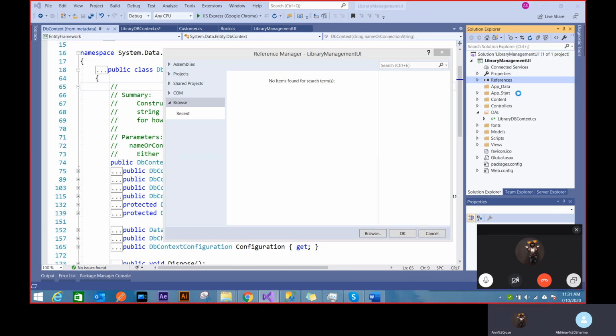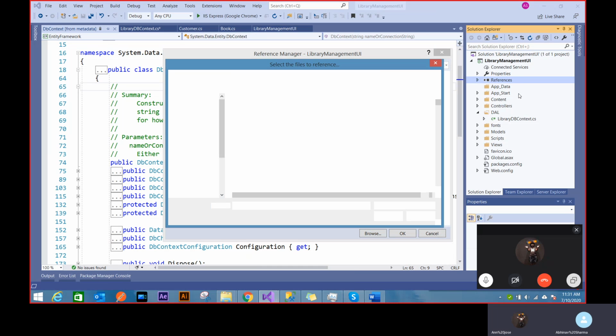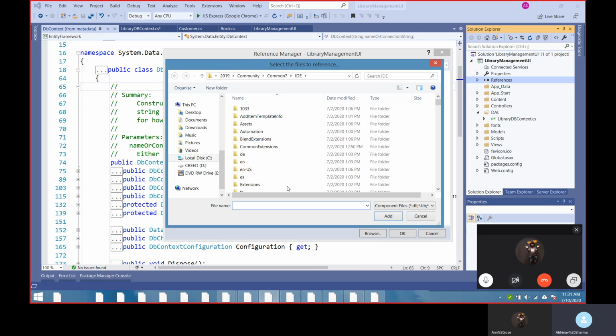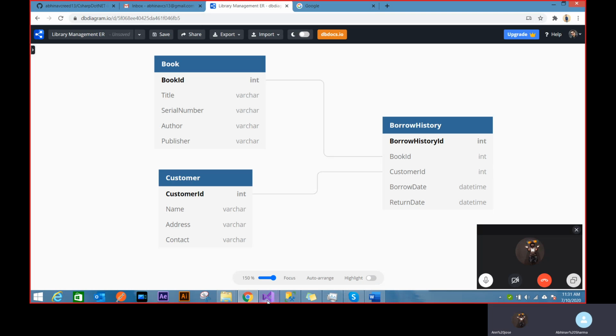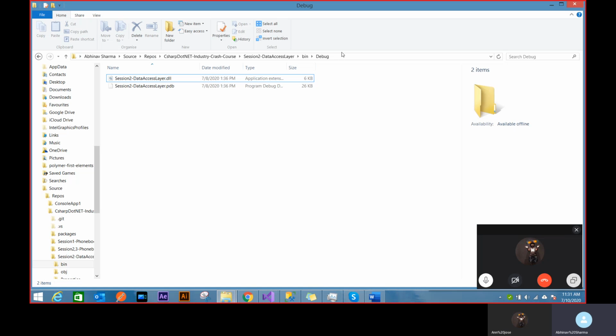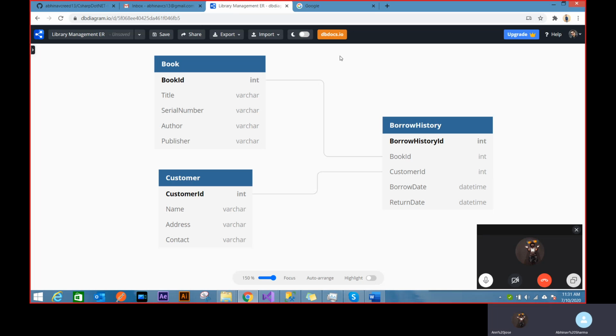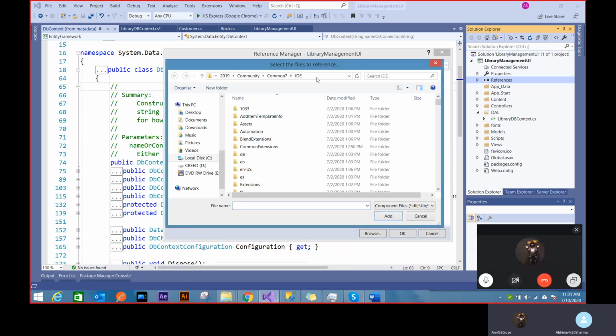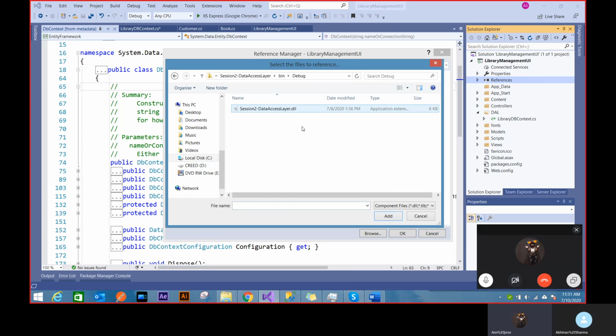I have to go somewhere and provide that path. Previously we were able to do that because it was provided in your project. Now you don't have it in your project, so it's present somewhere in your folder or somebody might have given it to you. We don't need that here because we won't be working with the DAL layer, but later on in some other project we might need it.